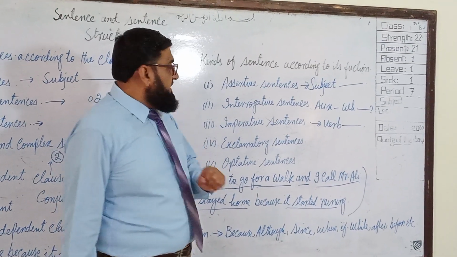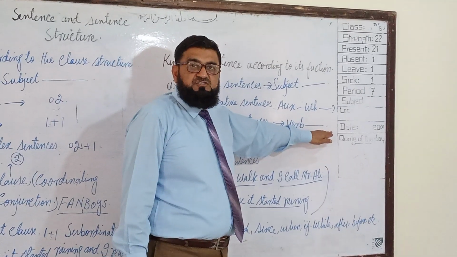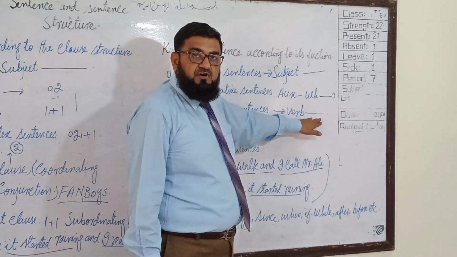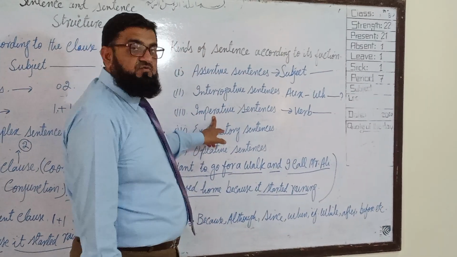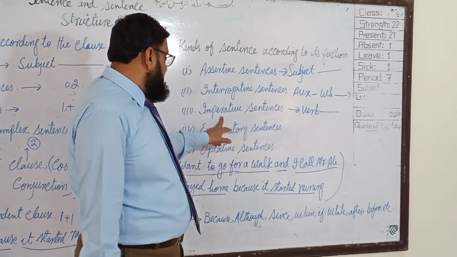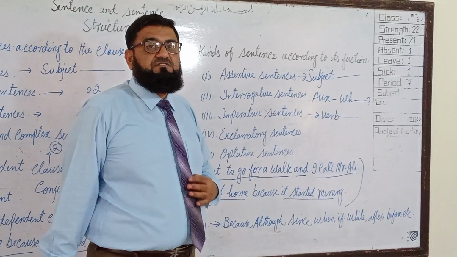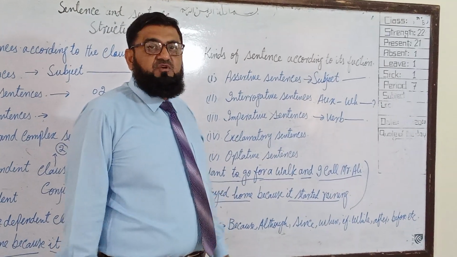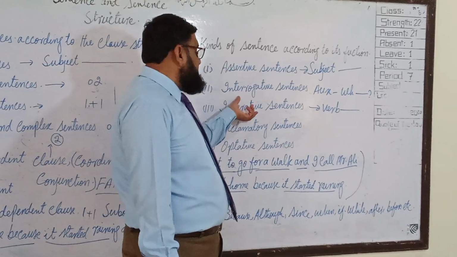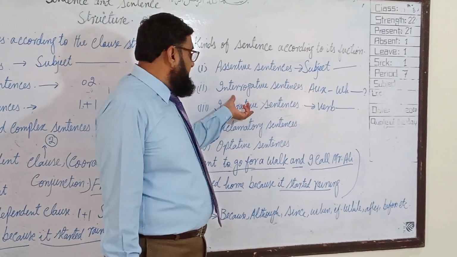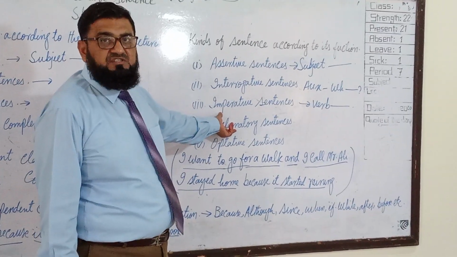Keep in mind, it is a verb-started sentence, and at the end there will be a full stop. It will start from the verb, and at the end there will be a full stop. Such kind of sentences we will call imperative sentences. In advanced grammar we also call jussive sentences imperative sentences. So another kind, the fourth kind, is exclamatory sentences.